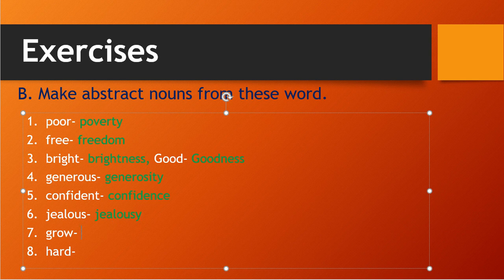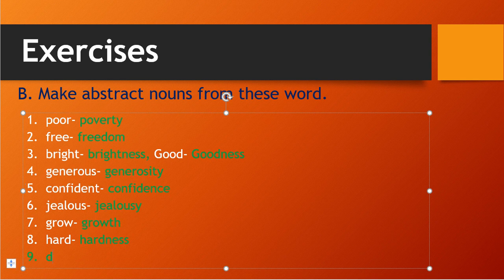Correct? For grow, th we will add, growth. And hard, for hard we can add ness, hardness. Correct? Hardness. Also in our book, if we have disappoint, the ninth one, let me write it down. Disappoint.